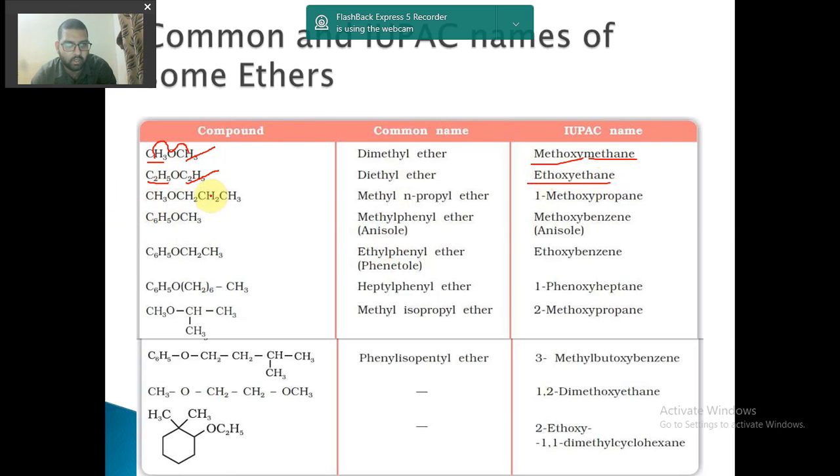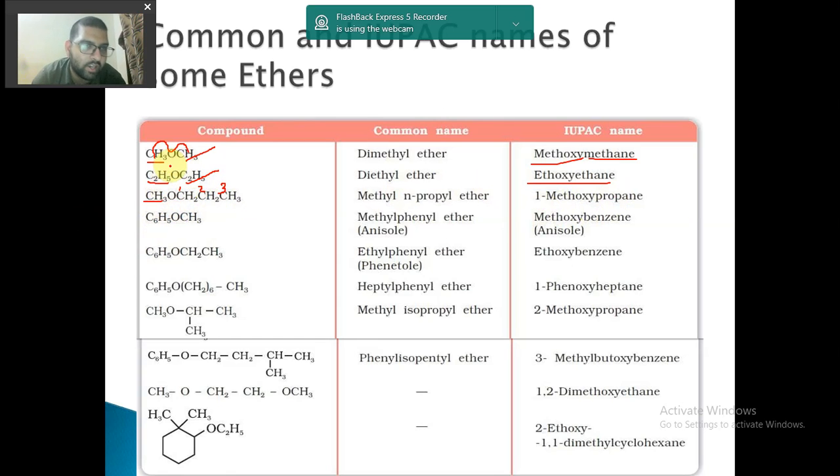You see, 1 2 3 carbon atoms are there, so it is what? It is propane. The propyl group is there, and we will write it as propane, and this is what? This is a methyl group, so we will write it as methoxy. Now here we will have to name the carbon atoms, like this: 1 2 3. At which position is the methoxy coming? Methoxy is coming at the first position of the carbon atom, so we will call it 1-methoxypropane.